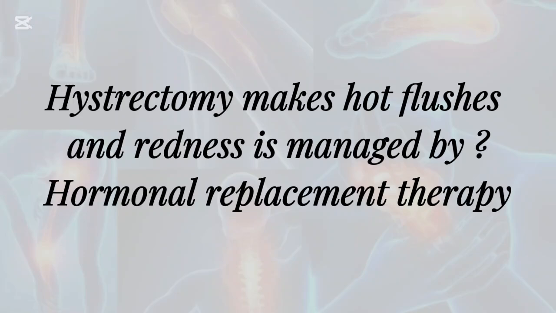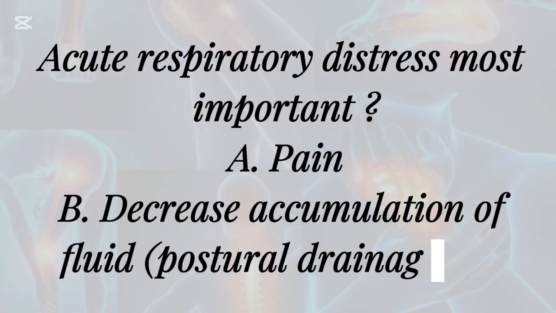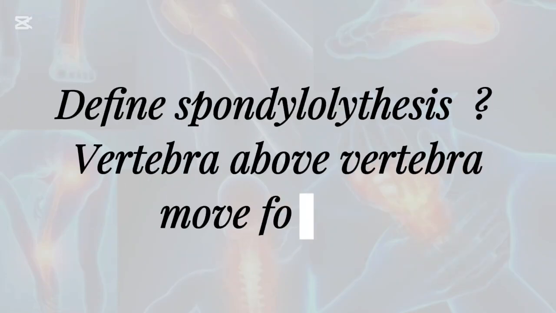Hysterectomy makes hot flushes and redness, managed by hormonal replacement therapy. Acute respiratory distress, most important: A. Pain, B. Decrease accumulation of fluid. Define spondylolisthesis: vertebra above moves forward on the vertebra below.